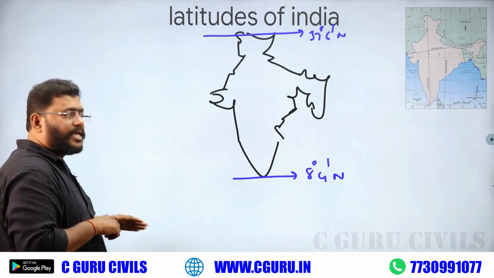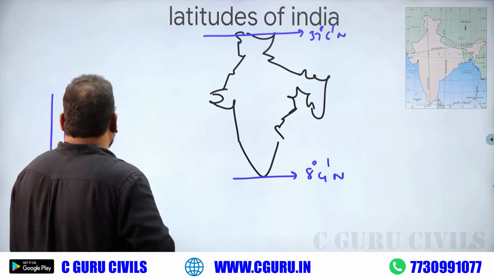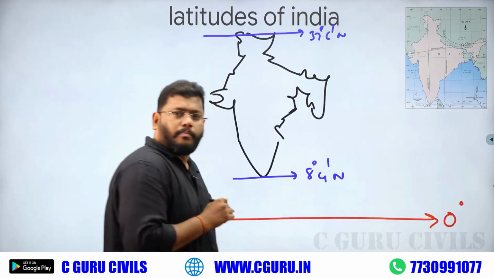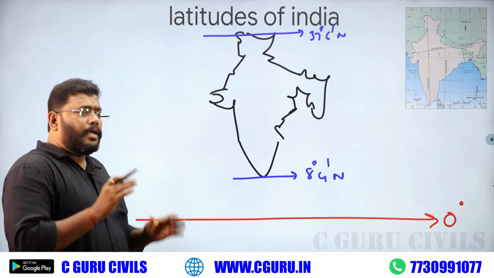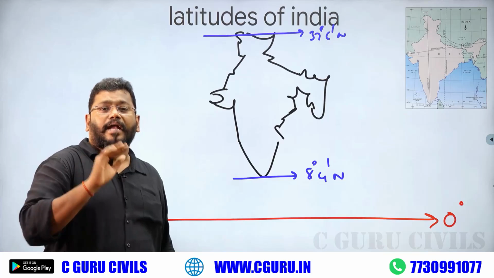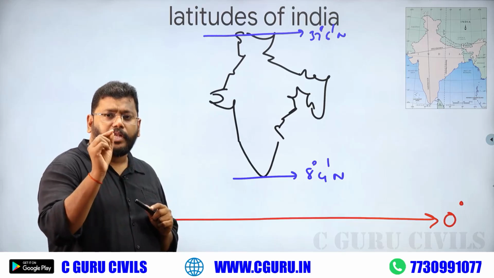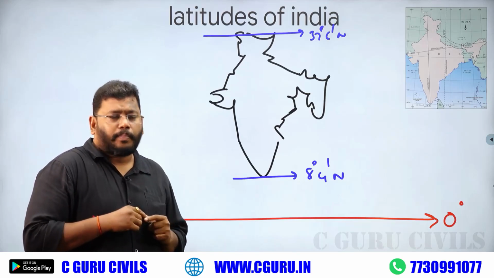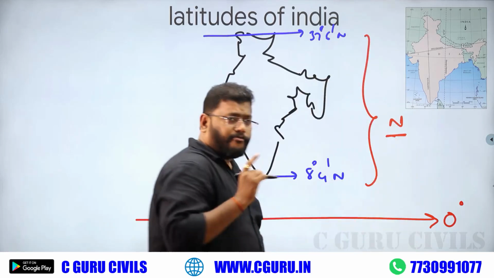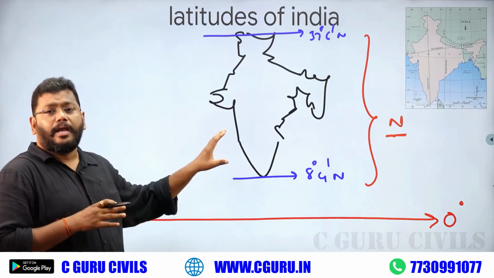What is the actual passage? You must say clearly. What is the value of the equator? 0. So the equator always passes the southern side of India, the southern side of our country. Very, very important. We are in the northern hemisphere, so definitely the equator passes to the southern side of the Indian subcontinent.